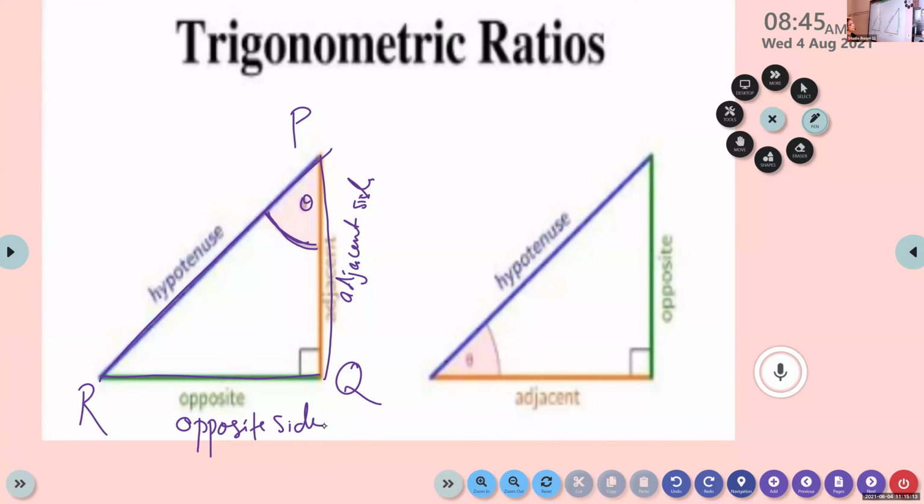Opposite side. Here, theta is the angle we are considering, in triangle ABC. The side opposite to theta is AC, so this is the opposite side. The side adjacent to theta is BC, so this is the adjacent side. As per the angle considered, the adjacent side and the opposite side will change, but the hypotenuse will be the same. Okay.